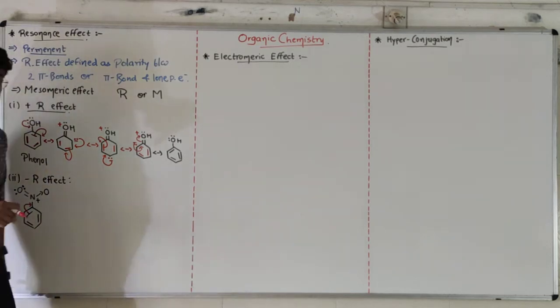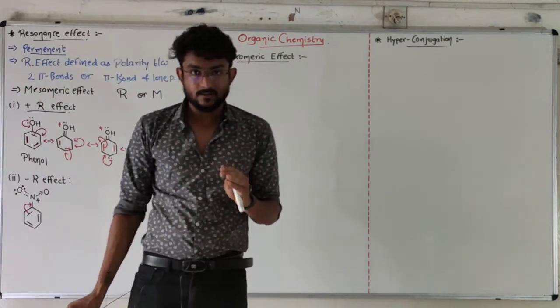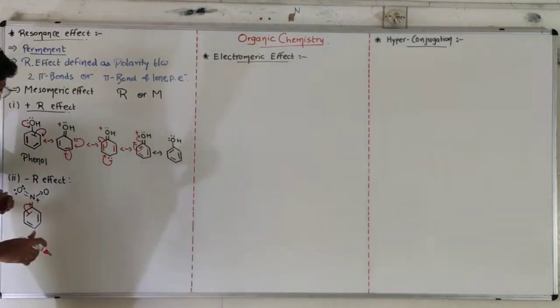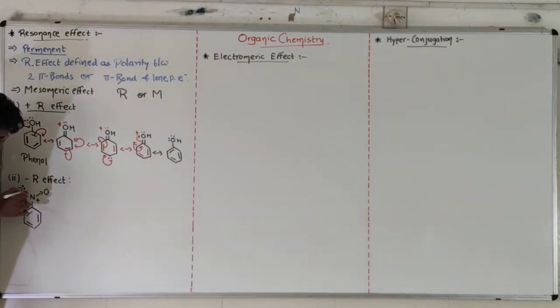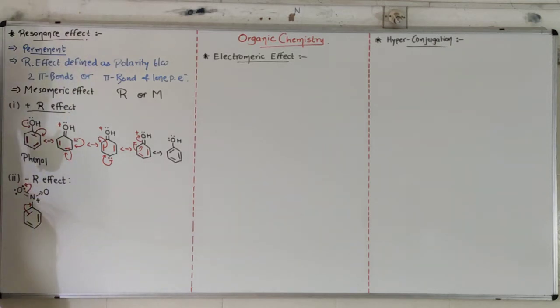But nitrogen cannot form 5 bonds. That's why the electrons of this pi bond will be donated onto this oxygen, so that nitrogen can form its own 4 bonds. So our next resonance structure will be like this.